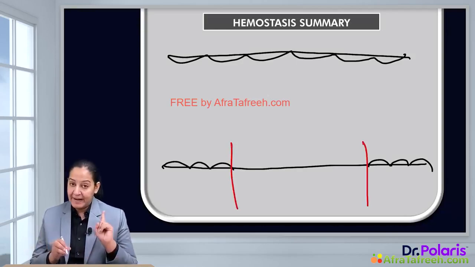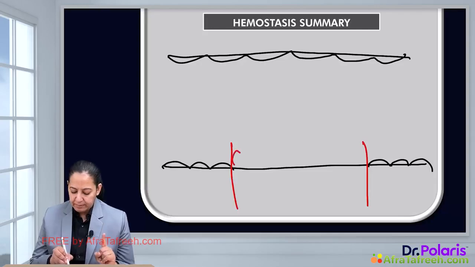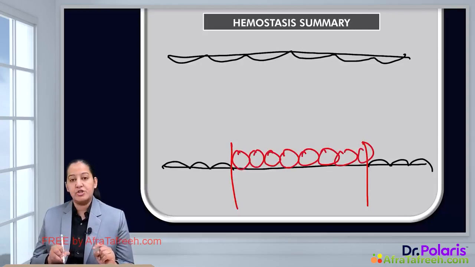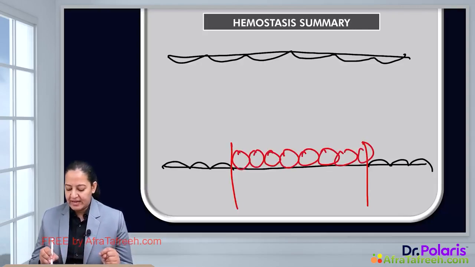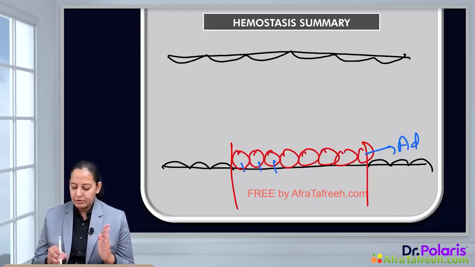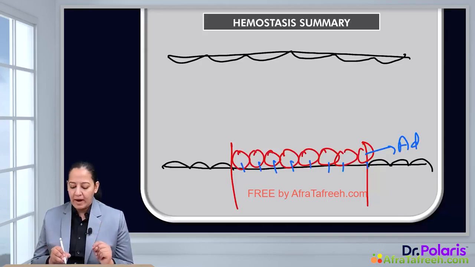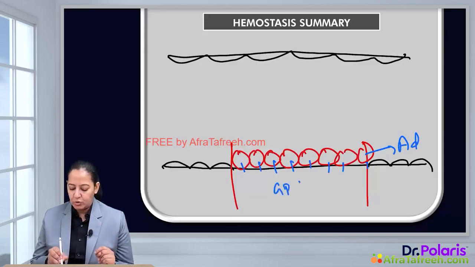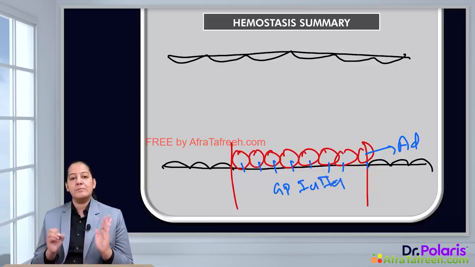Now from the blood, platelets will come. The first row of the platelet, which is coming and forming a bond here with the subendothelial tissue, this platelet row is showing adhesion. It is formation of bond between the platelet and the subendothelial tissue. The receptors required for this bond are GP1A2A. So these receptors are responsible for adhesion.